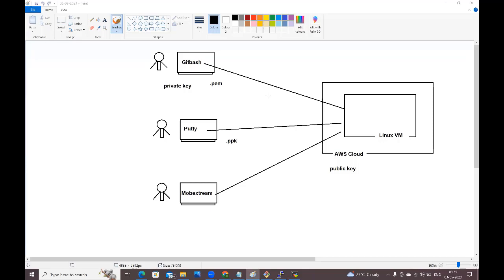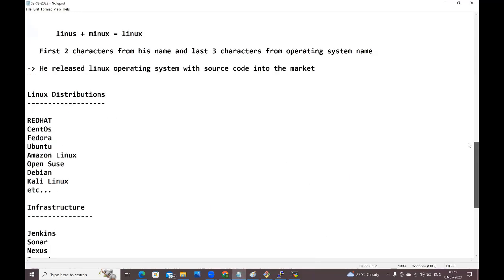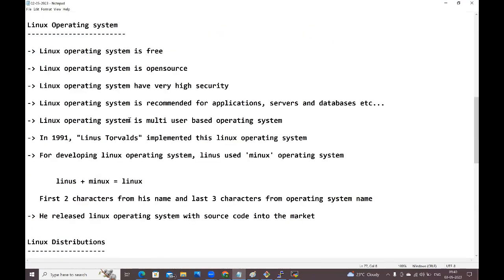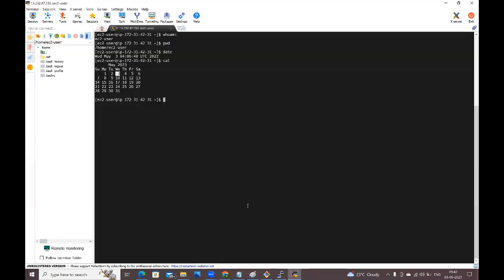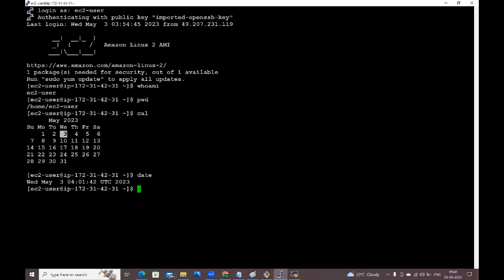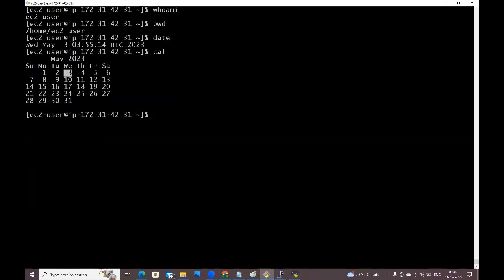Okay, fine, good. Next, guys, once you have connected, in the last session I told somewhere, observe carefully, that if I open the notes, Linux is a multi-user based operating system. See, guys, the same Linux machine I have connected from MobaXterm, the same Linux machine from PuTTY, and the same Linux machine from Git Bash also. From three terminals I have connected. Multiple users are connected, guys.